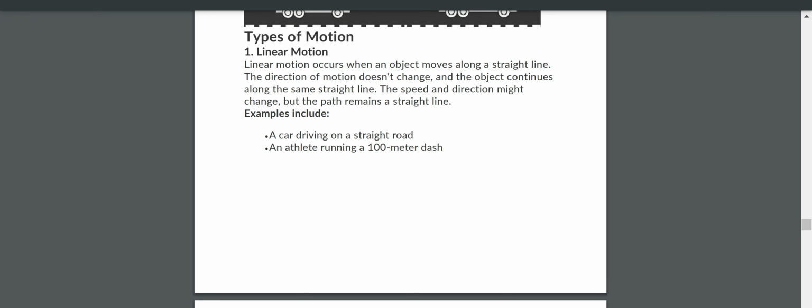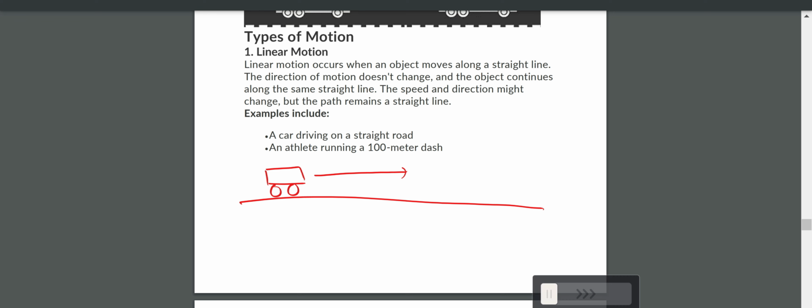Now, linear motion means, suppose this is the line, and let us say this is a bus, and it is moving along this straight path. The motion of this bus we call linear motion. Examples of linear motion are a car driving on a straight road, an athlete running in the 100-meter dash.